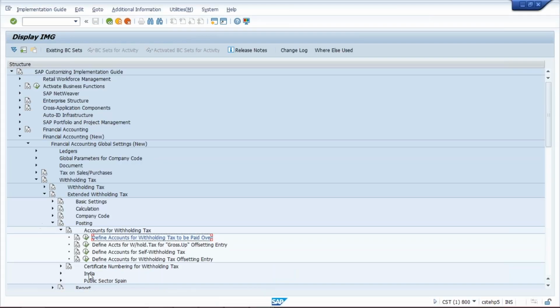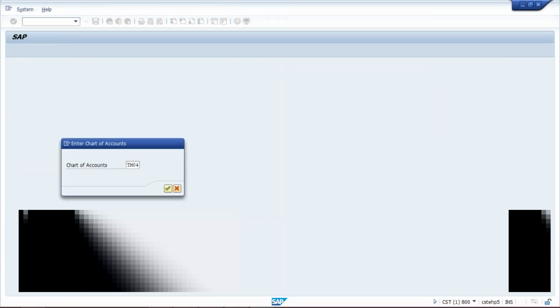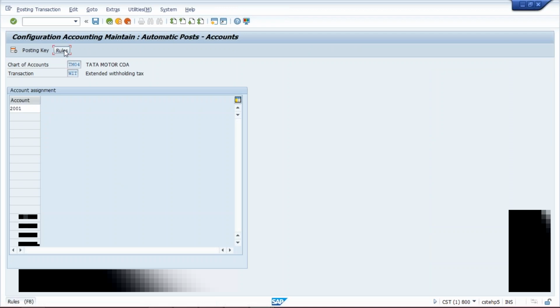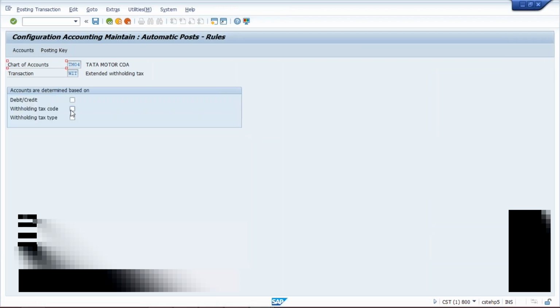Okay, and then how are you going to link the GL account? Then I'll let you know. If you click here, give your chart of accounts, and then you click on rules, and then withholding tax code and tax type, save it.